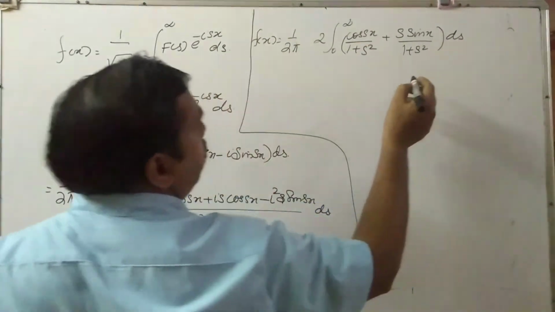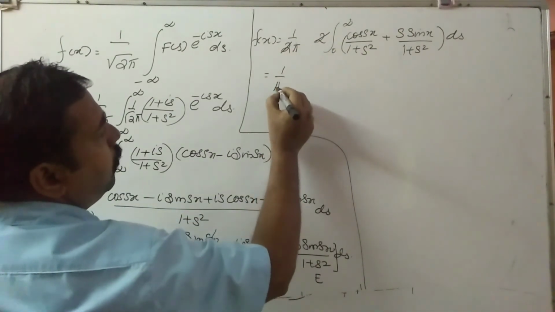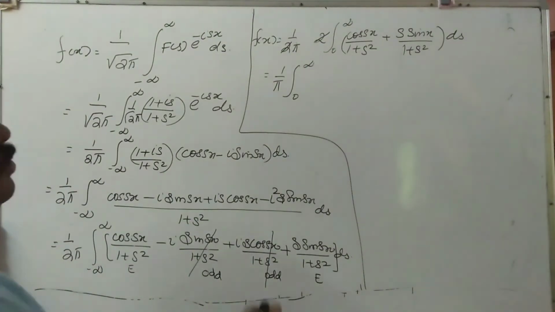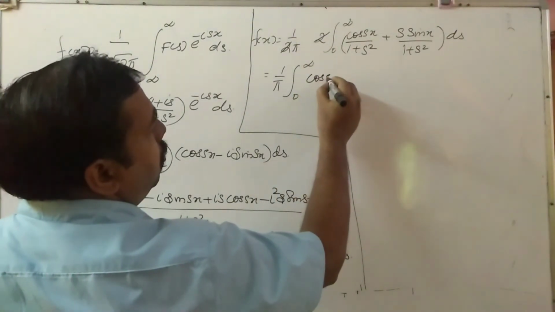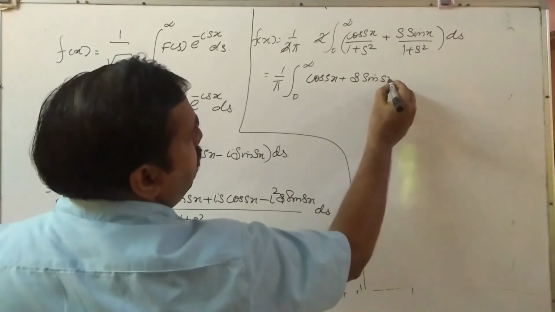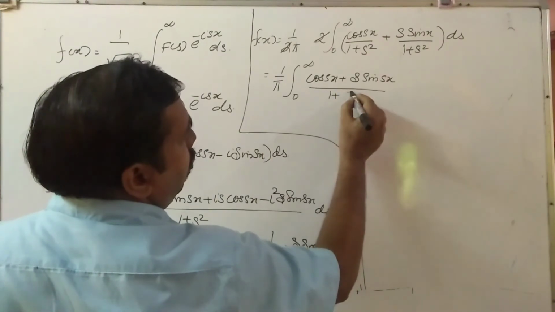So we can write in a single term, these two cancel, that is 1 by pi integral 0 to infinity, here (cos sx plus s sin sx) divided by 1 plus s square.